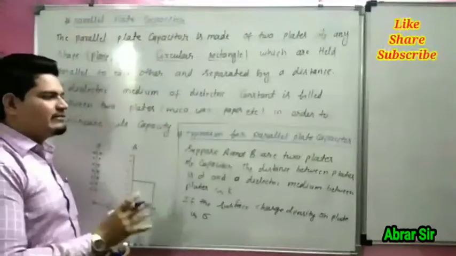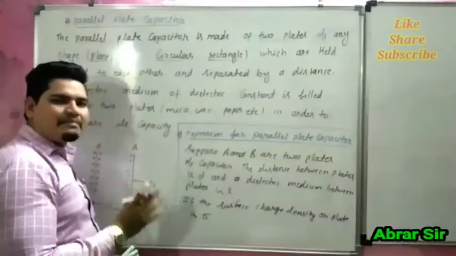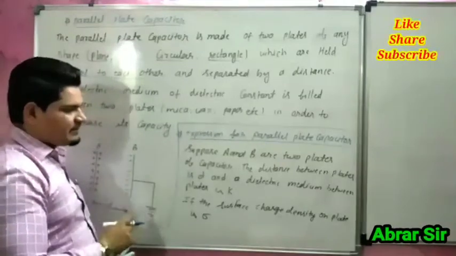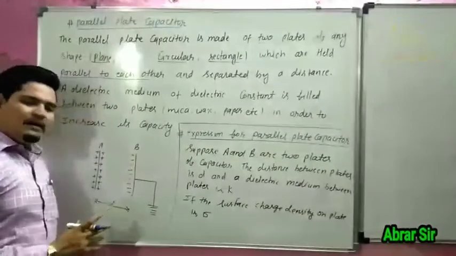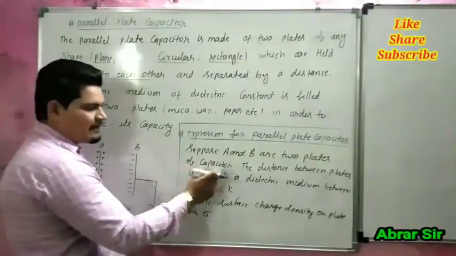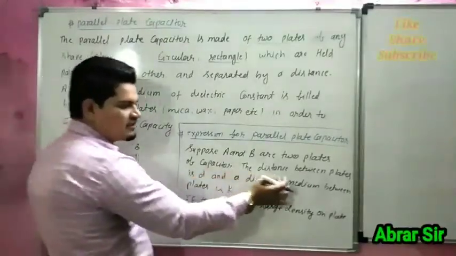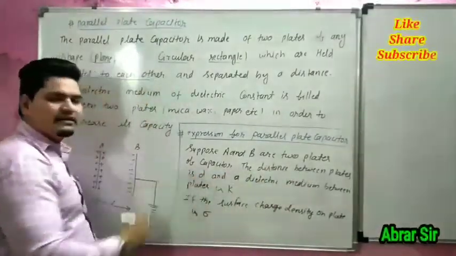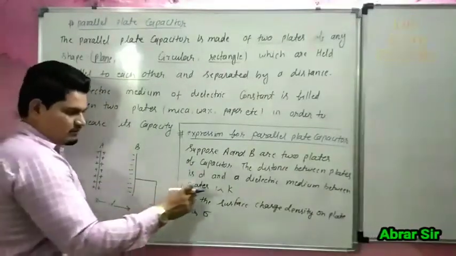This is the derivation of the capacity of a parallel plate capacitor. Let us consider A and B are two plates of a capacitor. The distance between both the plates is D.